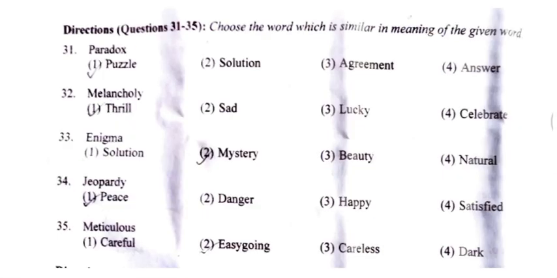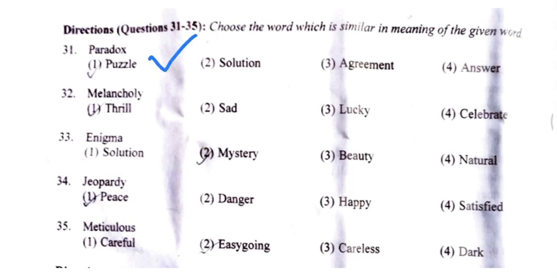Next question was: choose the word which is similar in meaning to the given word. So we have to basically choose the synonym of the given word. Our first word is paradox. Paradox means a contradictory situation or statement. Among the options given, we have to find the nearest meaning, and the nearest meaning of paradox is puzzle, which is given here.